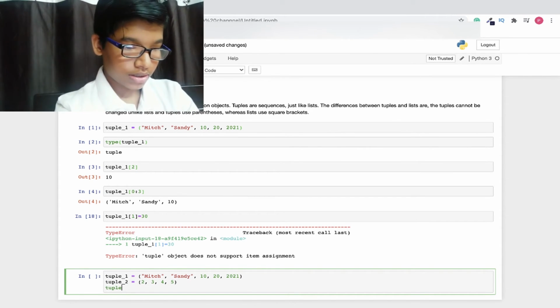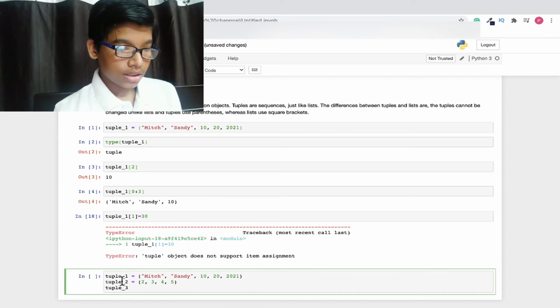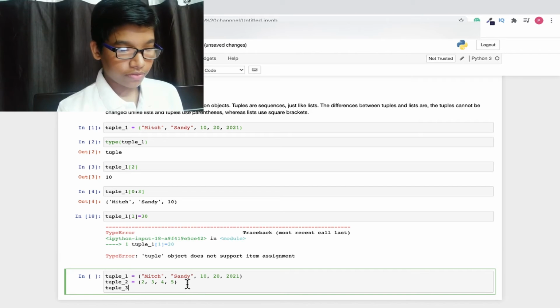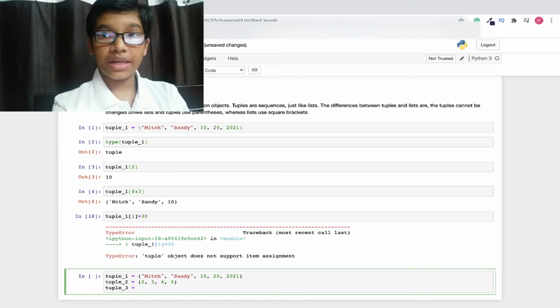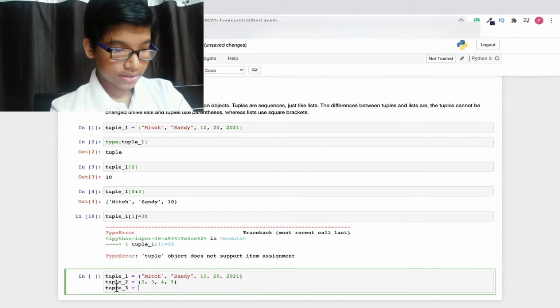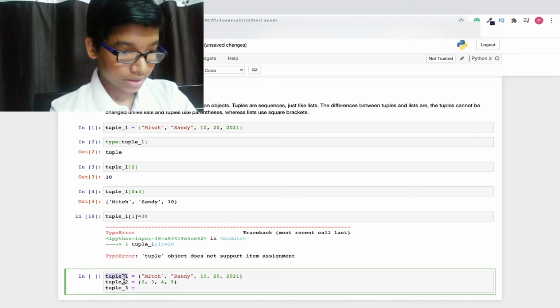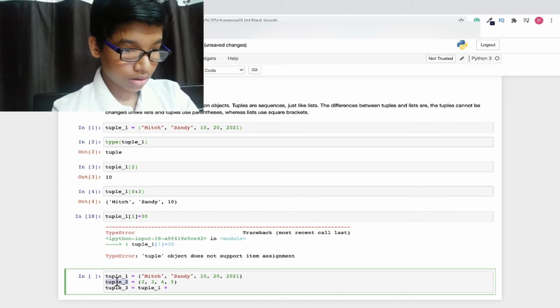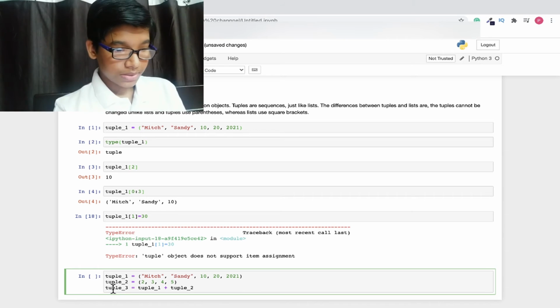And here we have, let's write tuple_3. So what is this? This means that now here I have tuple 3 which can be the mixture of tuple 2 and tuple 1. So to do that, I'm going to write tuple_3. You can name any variable. Here we have created this equals to, let me copy this name, paste it here, and plus, copy this, paste it here, and we are done. So this means that tuple_3 is equal to tuple 1 plus tuple 2. This plus this is equal to tuple 3.